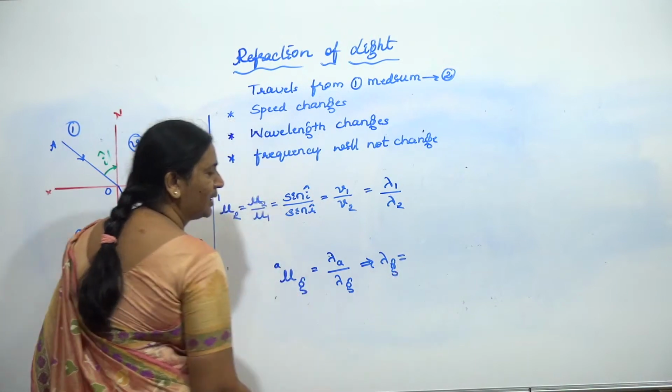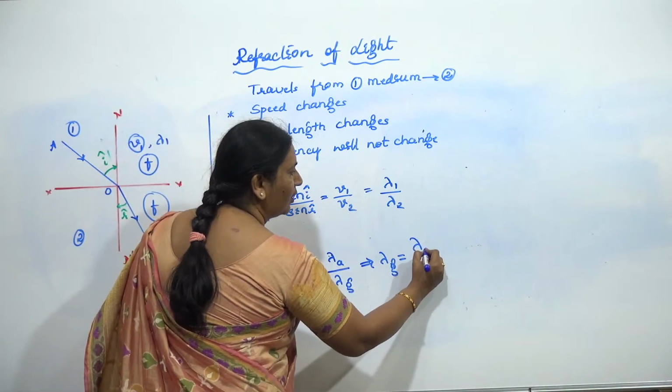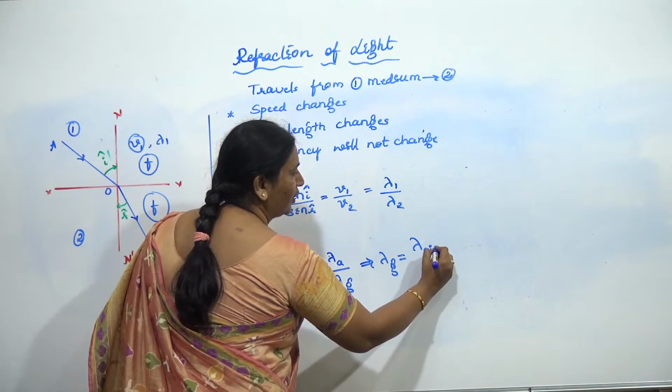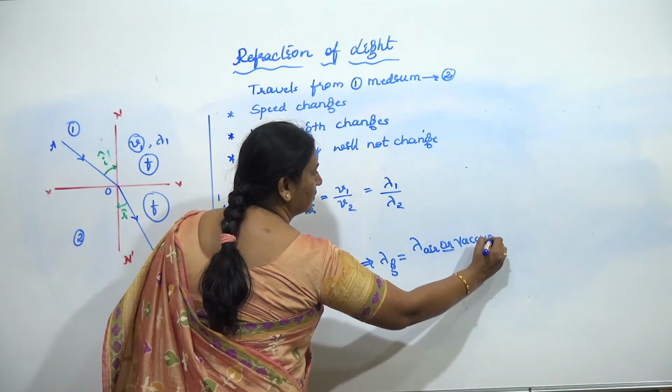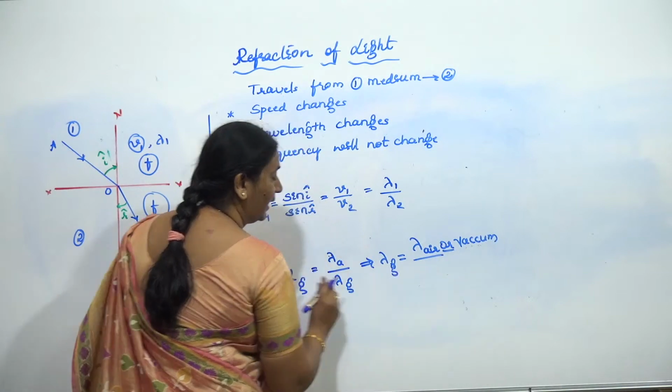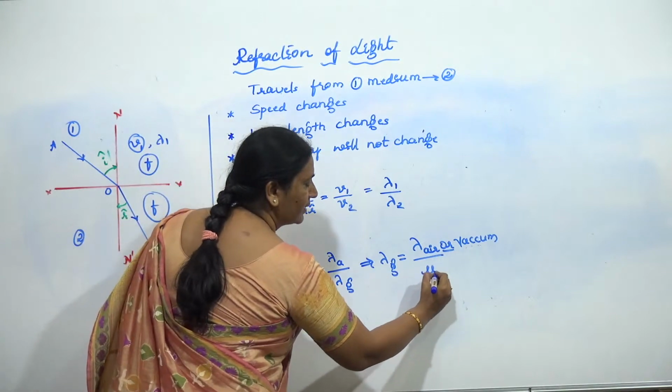Then the wavelength in the glass becomes the wavelength in air or vacuum divided by the refractive index of glass.